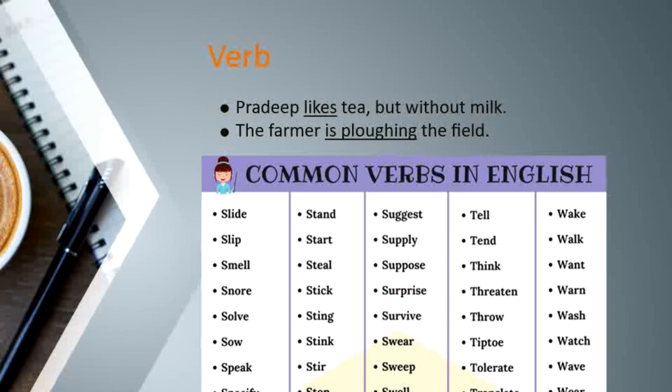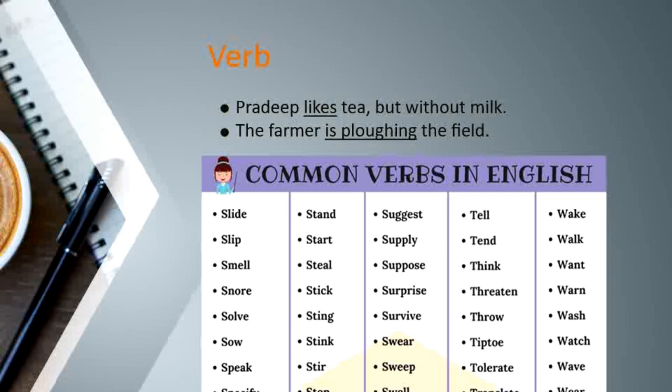Let us look at the category of verbs now. Find out what each of the underlined words shows in the following sentences. Pradeep likes tea, but without milk. The farmer is ploughing the field. You may have observed that each of the underlined words shows an action done by someone.